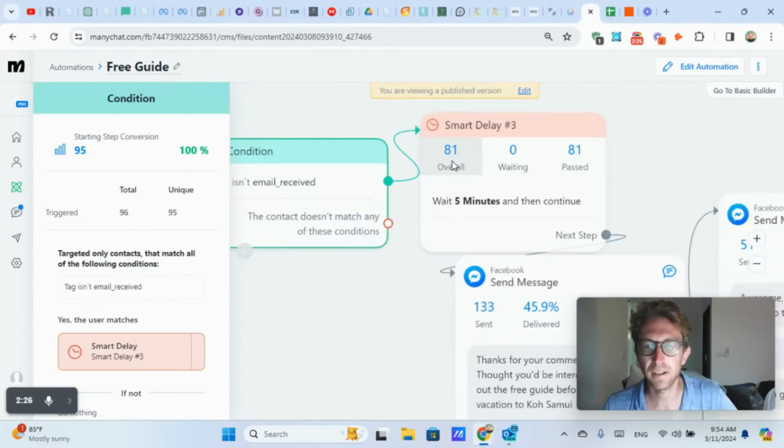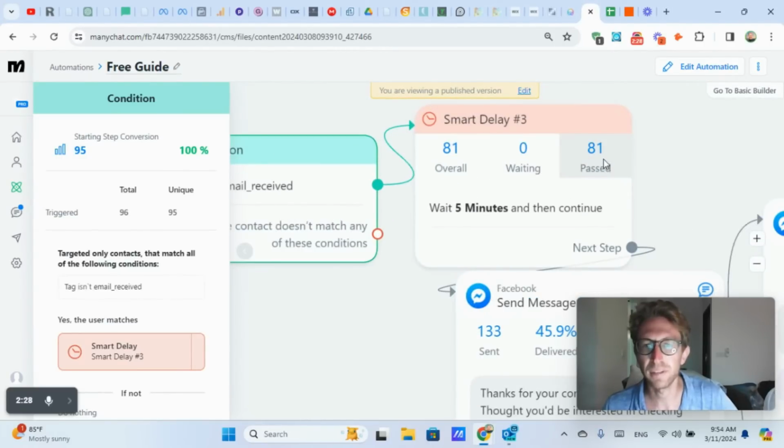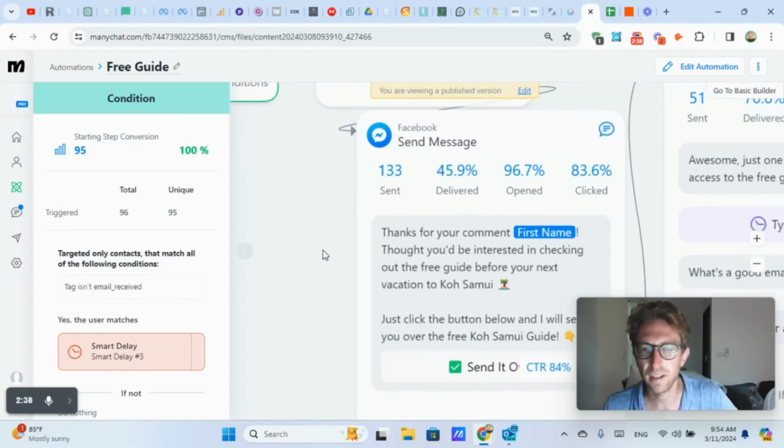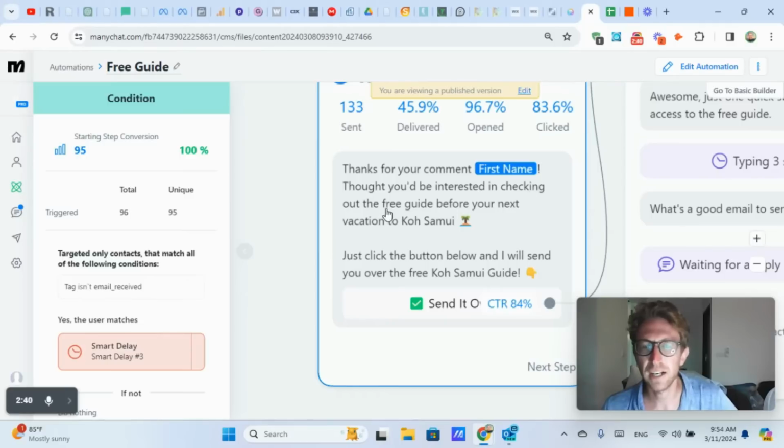You can also see here how many people we've already sent this to. And this is the message that it sends after the comment is posted. So right here, thanks for your comment. It automatically inserts their first name, as you can see here. Thought you'd be interested in checking out the free guide before your next vacation to Koh Samui. That's what most of my content is about. Koh Samui, this island in Thailand where I live. And then it just says, click the button below and I will send you over the free Koh Samui guide.